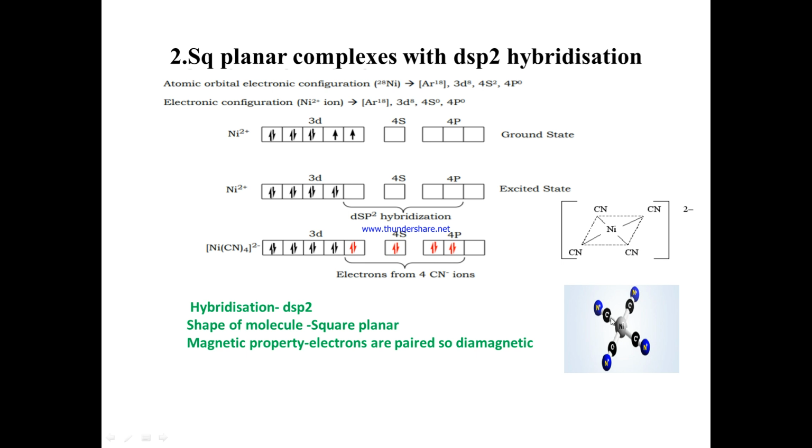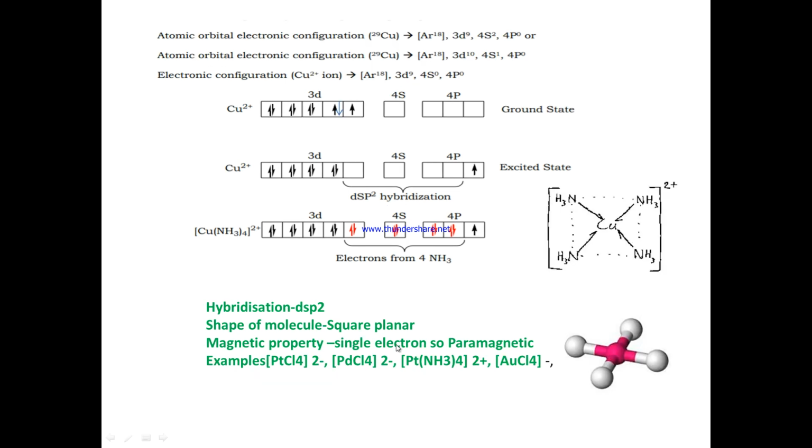You can observe nickel and CN, how the CNs are placed and how nickel is at the center. You can see the square planar structure here. So you can identify all the electrons in this particular complex as paired, so the magnetic property is diamagnetic in nature.